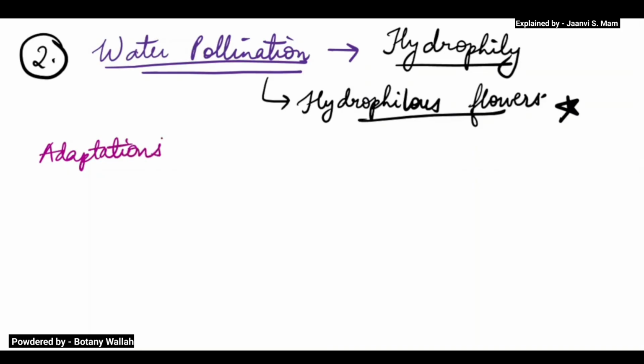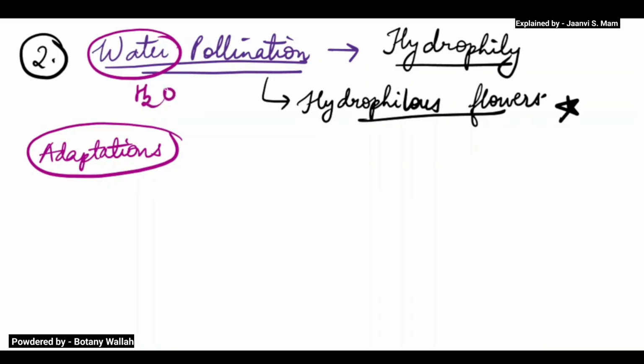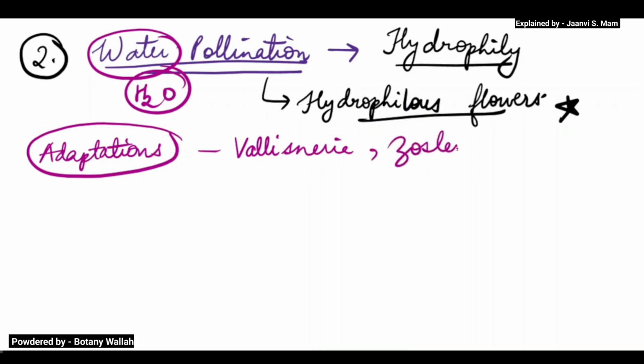Here the pollination is brought by water, H2O. So obviously the plants will be aquatic plants, means they will be in the water. The examples for water pollination are Vallisneria, then Zostera, and Ceratophyllum also.